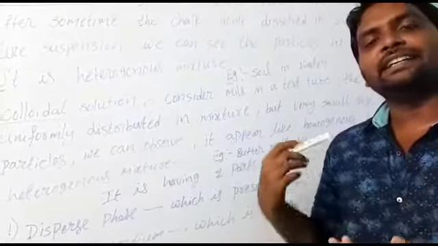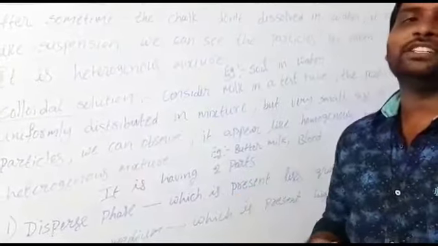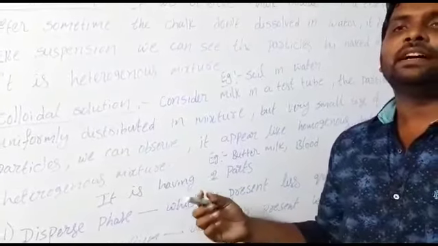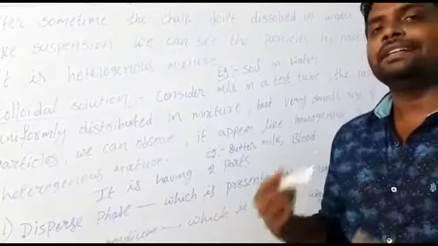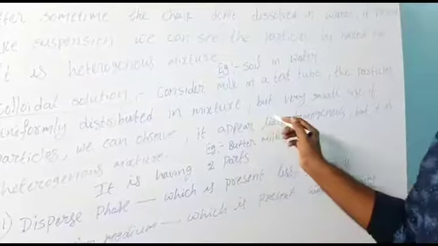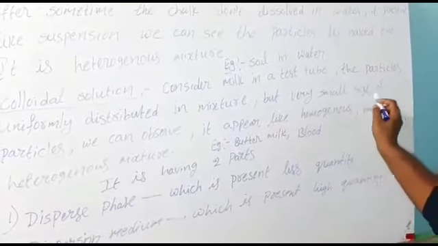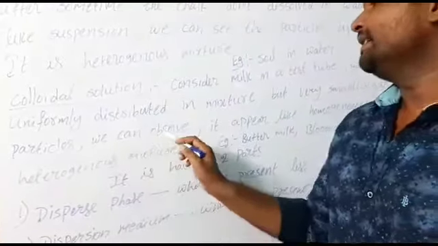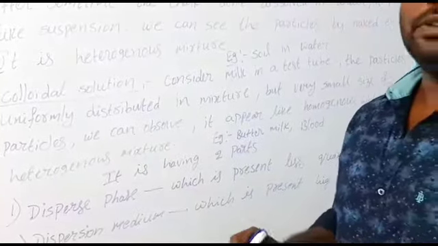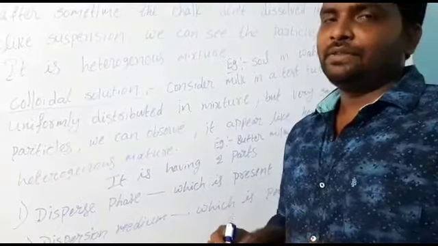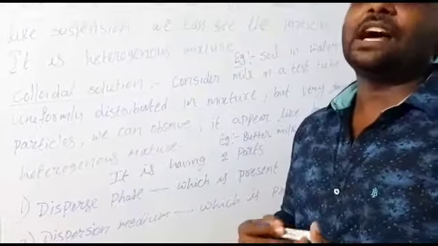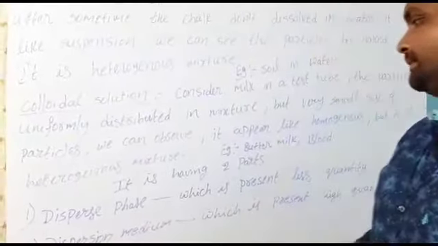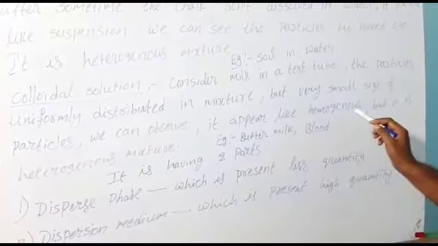The milk is completely white in color only, and the particles are also uniformly distributed. But we can observe very small size particles. If you see the milk clearly, you can observe some very small particles in the milk. It appears like a homogeneous mixture.